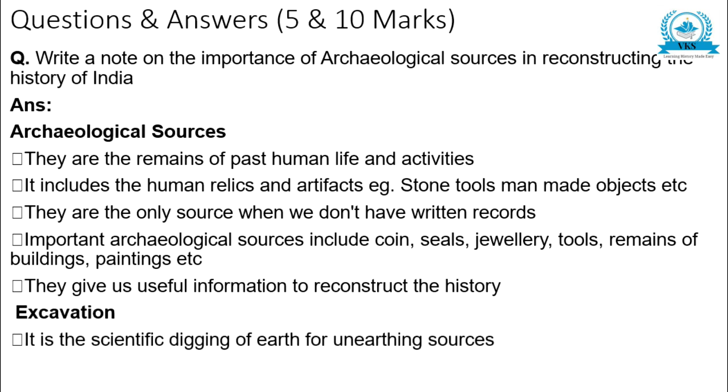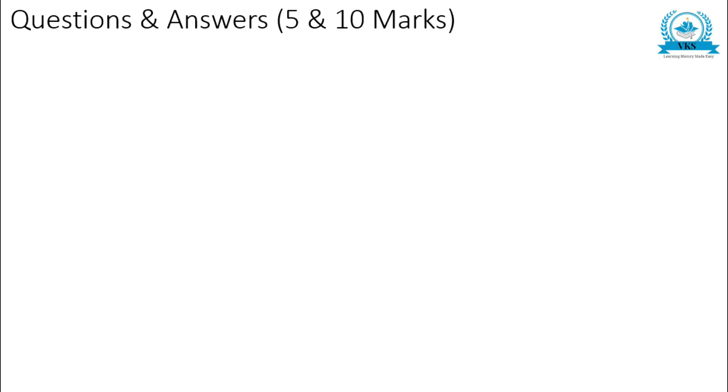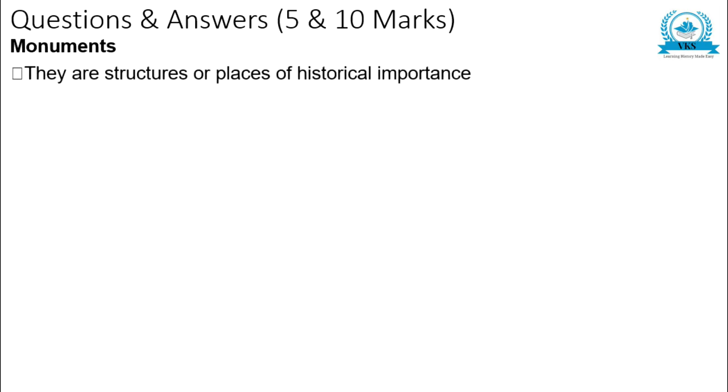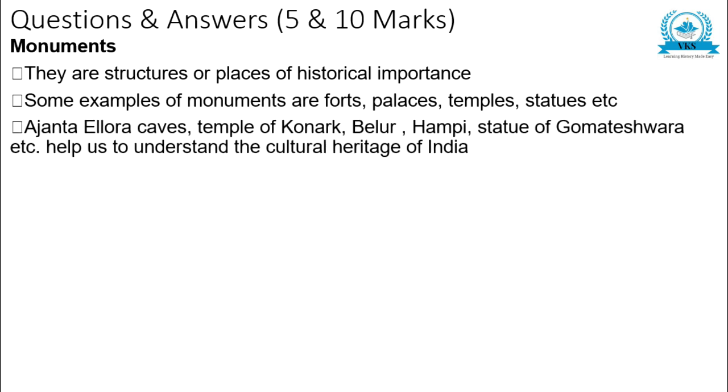Excavation is the scientific digging of earth for unearthing sources. Prehistory was written with the help of excavation only. Monuments are structures or places of historical importance. Some examples of monuments are forts, palaces, temples, etc. Ajanta Ellora Caves, the temples of Konark, Belur, Hampi, the statue of Gomateshwara, etc. help us to understand the cultural heritage of India.